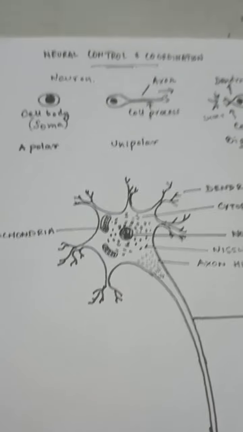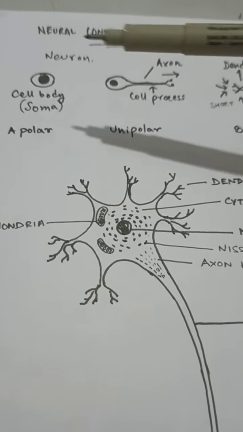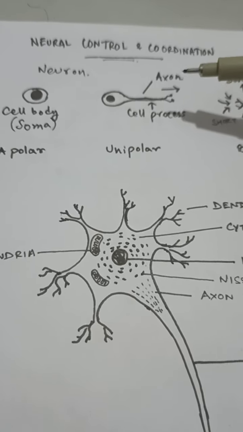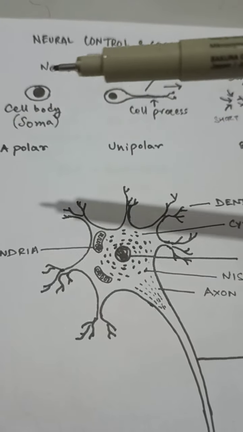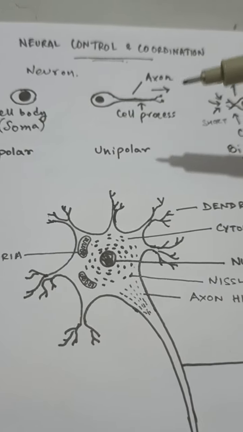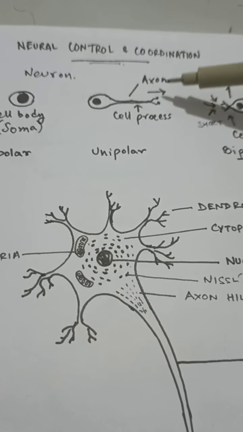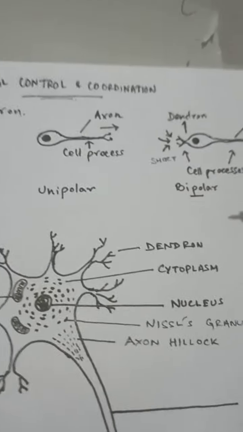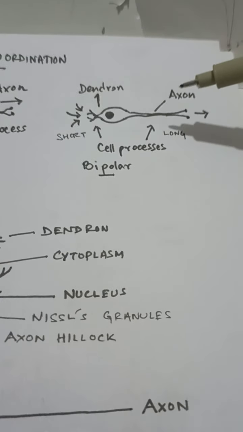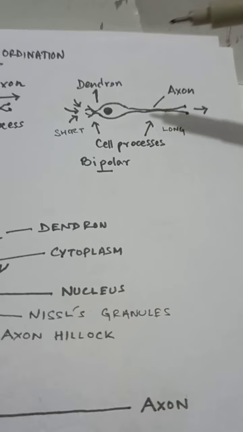So as it was being discussed before, depending on the number of cell processes that the neuron has, neurons are called apolar, which does not have any process at all; unipolar, which has one single process, which is the axon; or bipolar, which will have two cell processes, one the axon and one the dendron.